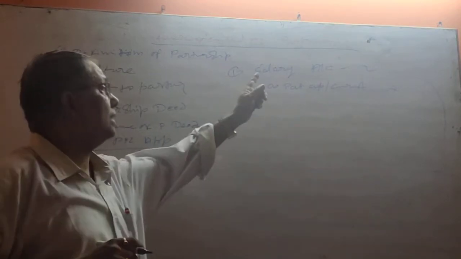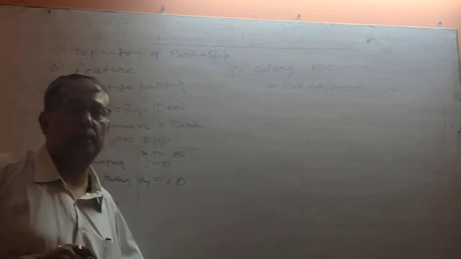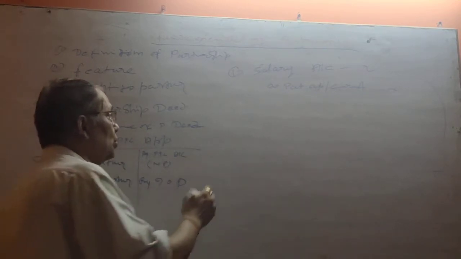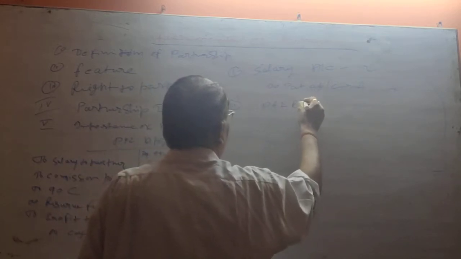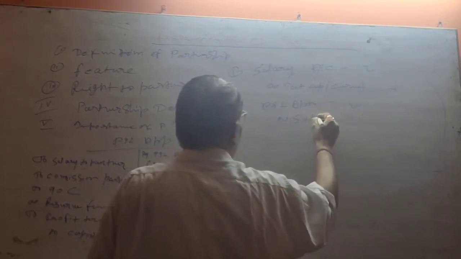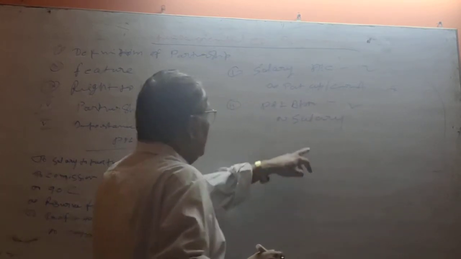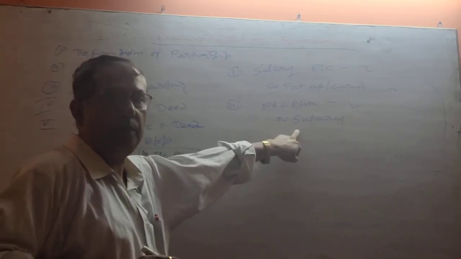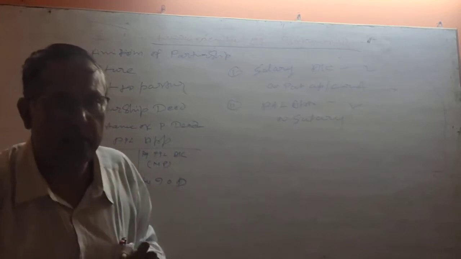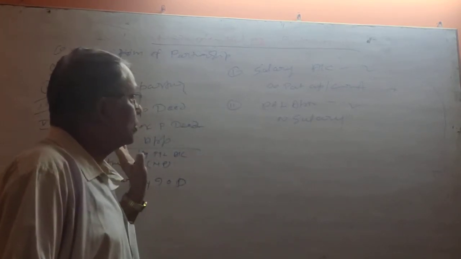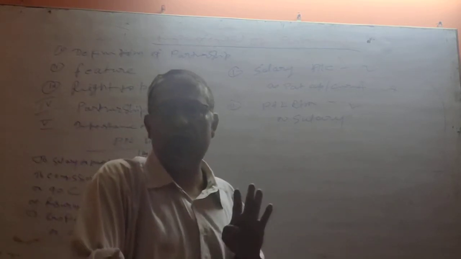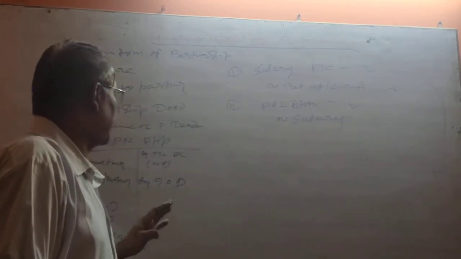This is the opening entry of the salary given to the partner. What will be the closing entry? Profit and loss appropriation account debit to salary account. Here the salary given to the partners will come to the profit and loss appropriation account. Salary to the workers or staff, whatever salary is given, that should be in the profit and loss account, not in the profit and loss appropriation account.